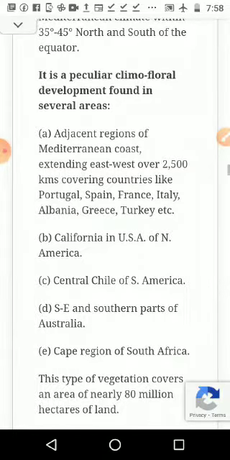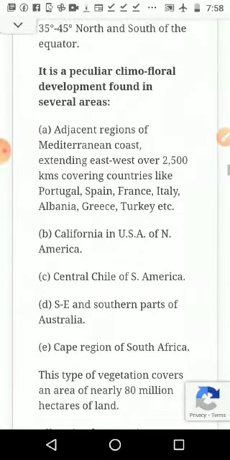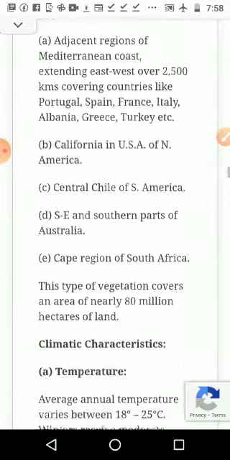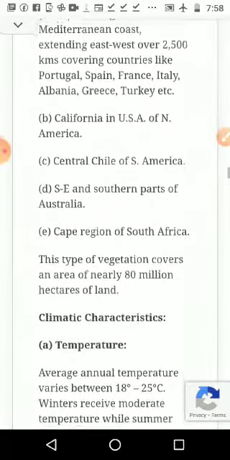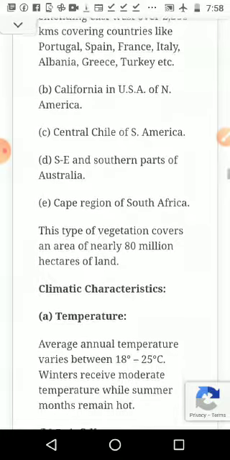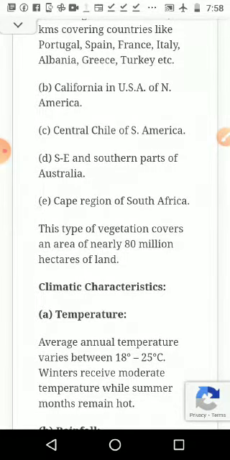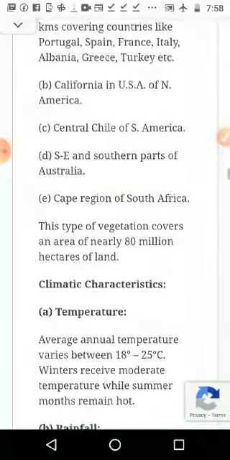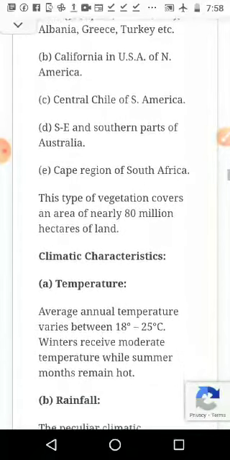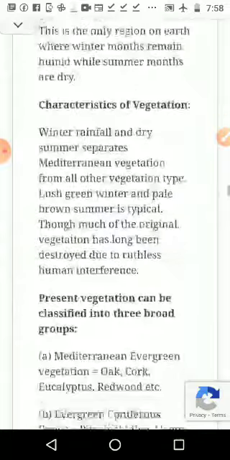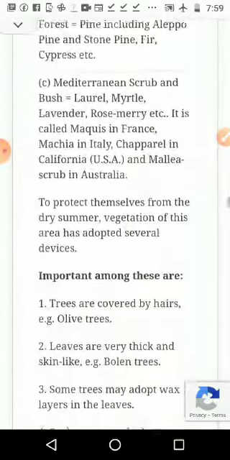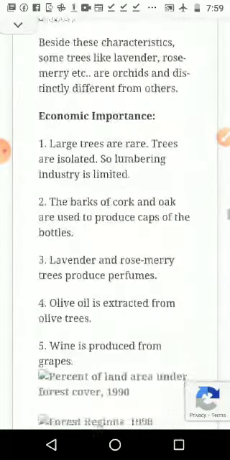Then California in the USA in North America, central Chile in South America, the southern and southeastern part of Australia, and the Cape region of South Africa, and nearly 80 million hectares of land come under this climate. Then temperature and other things you can read. We are only discussing the different types of forests. It is a long topic.